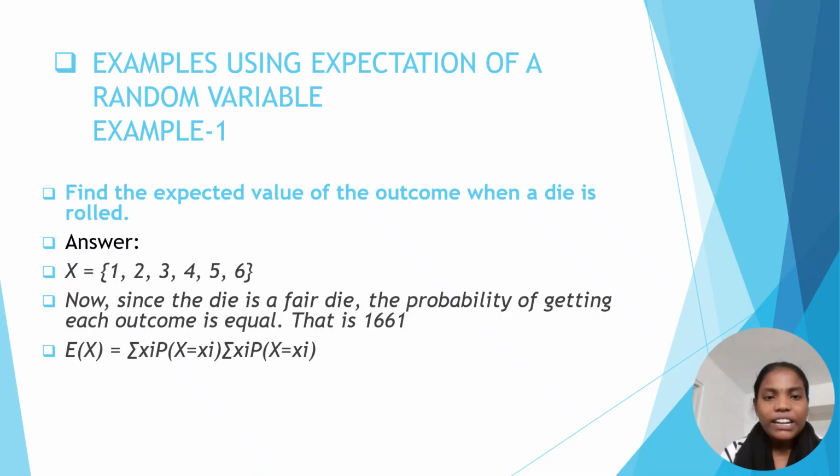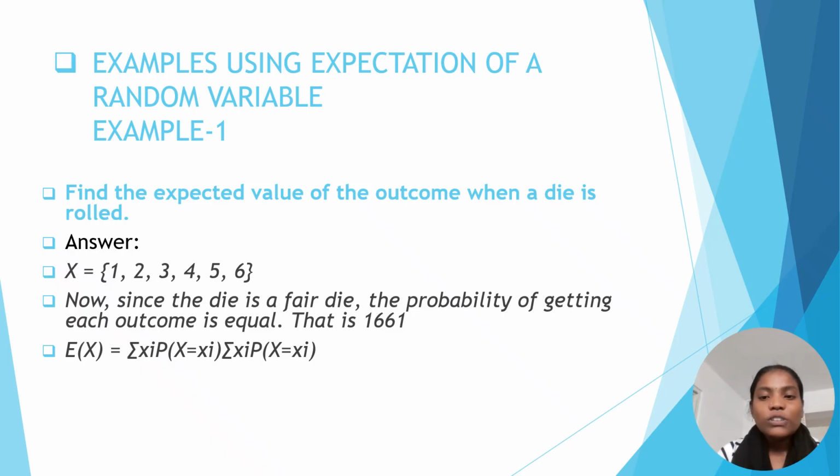First example is to find the expected value of the outcome when a die is rolled. So here what we find is the expected value of the outcome when the die is rolled. When the die is rolled, the outcomes that appear are 1, 2, 3, 4, 5, 6. So x is equal to 1, 2, 3, 4, 5, 6. Now since the die is a fair die, the probability of getting each outcome is equal, that is 1 by 6.